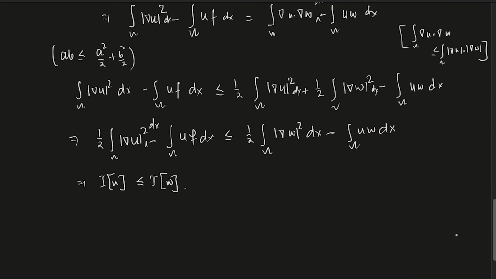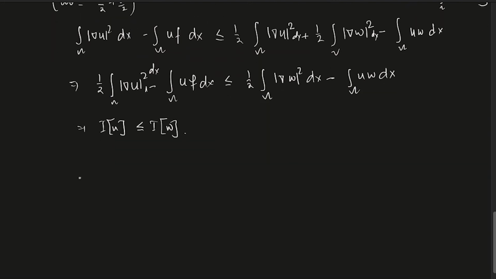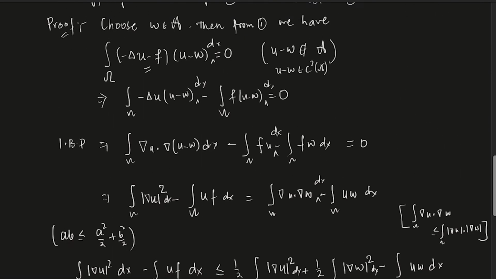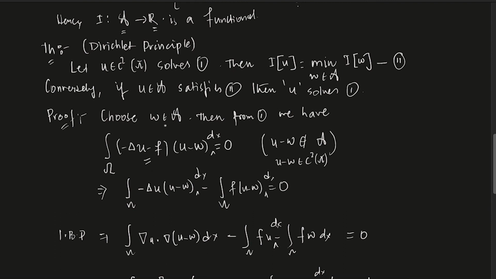Since u is in A, remember w is an arbitrary point in A, and u is in C² of omega such that u on the boundary is g.